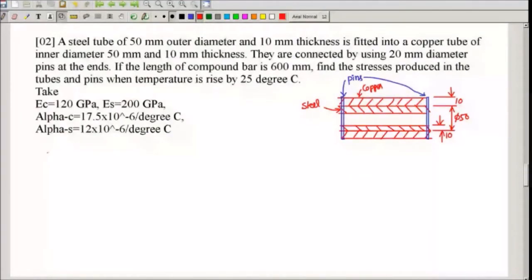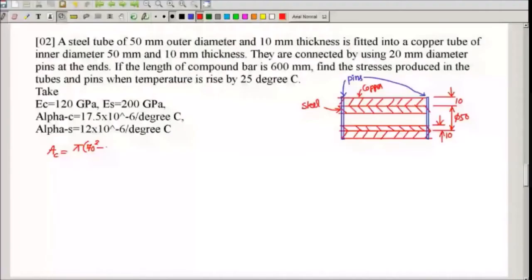So the cross-section area of the copper tube is pi into copper outer diameter, which is 50 plus 20, which is 70. So 70 square minus inner diameter 50 square, divided by 4. This is the area of cross-section. Area of steel tube is pi into 50 square minus the inner diameter of steel tube, which is 50 minus 2 into 10, which is 30, 30 square by 4.